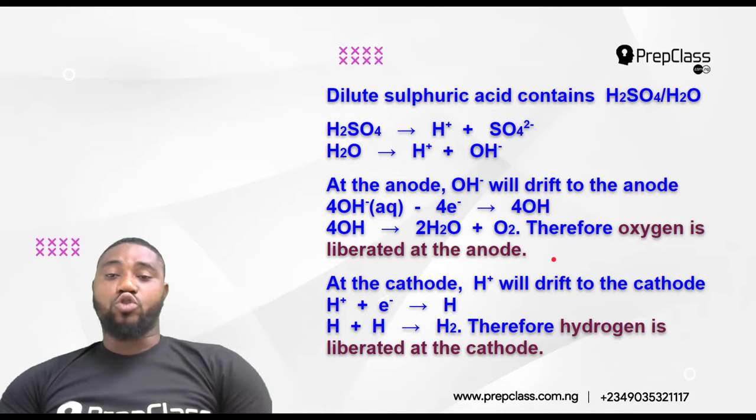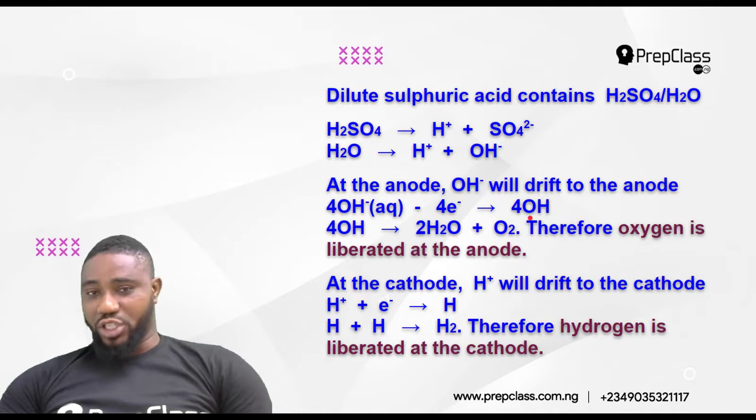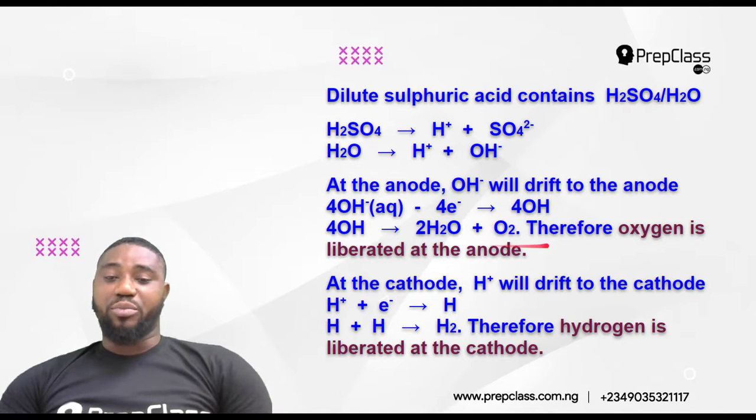So at the anode, what will be given off is 4 OH, but it's going to be given off in the form of oxygen gas. So oxygen gas will be liberated at the what? Anode. At the cathode, what happens? The hydrogen ion, not hydrogen, will drift to the cathode. It is going to accept 1 electron from the cathode and become deposited as hydrogen atom.